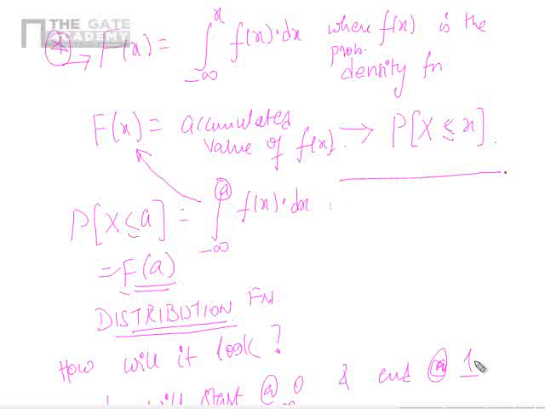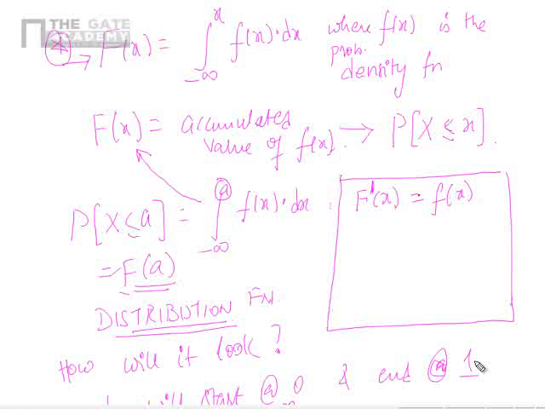I am trying to write something here. Please pay attention. This is a different way of understanding capital F of x. Capital F dash of x is nothing but small f of x. Correct? If the integral of f of x is capital F of x, differentiation of capital F of x should give you small f of x.